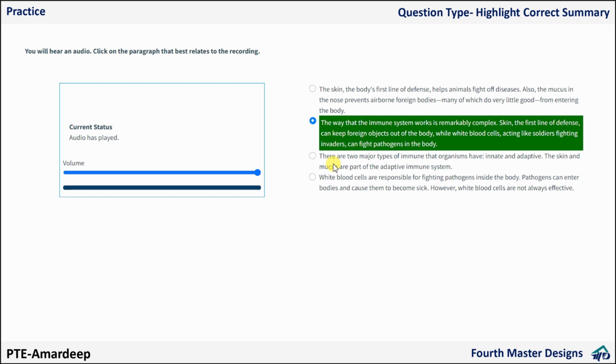In speaking, listening, writing, we don't bother at all about 8 bands, but in writing, very rarely, students are not able to score even 7. So scoring 8 is very difficult. But here students are scoring 79. It means they are equivalent to 8 bands. That's why they are going to Australia.